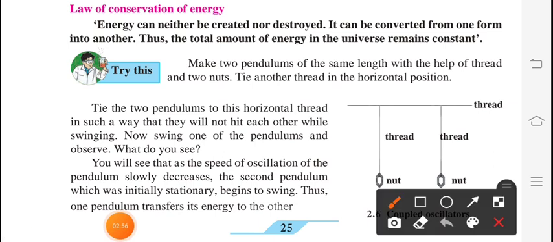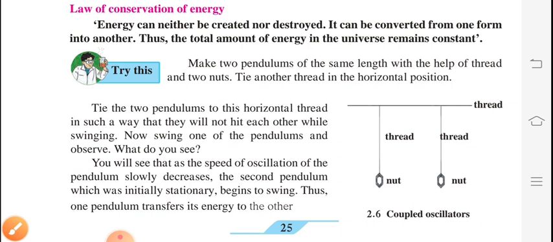So with the help of this example we can say that energy can neither be created nor destroyed. It can be converted from one form into another. So in the universe the total amount of energy is constant. This is a very important definition for the law of conservation of energy. We have an experiment for the same, I'll show you the video of it.